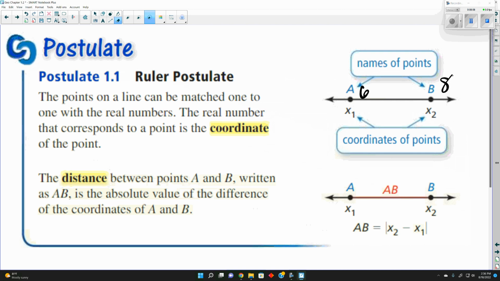Really all this is saying. Right, so 2 points on a line, A and B, can be matched to coordinate points. Like on a ruler, we can match them to their numbered value, and then we can use that to find the distance. That's all this is saying. The distance between A and B is written as AB, the absolute value of the difference between the two.